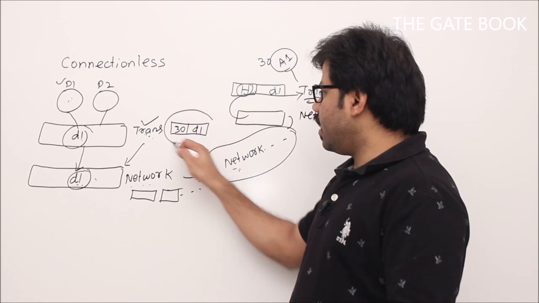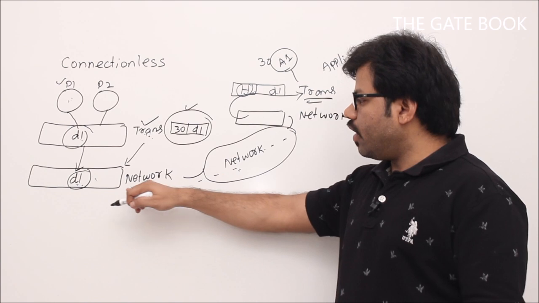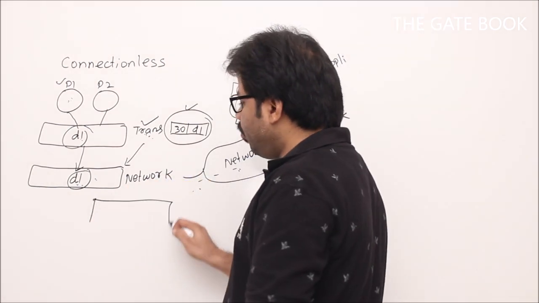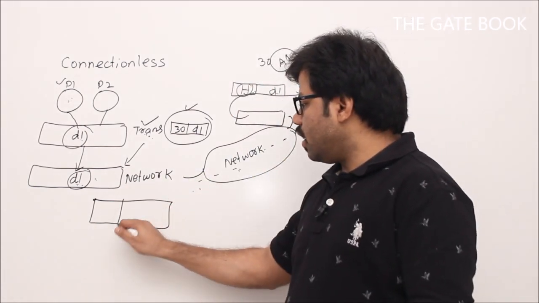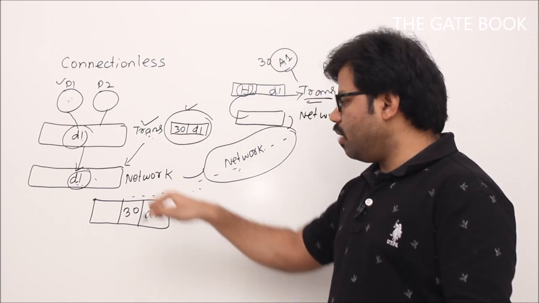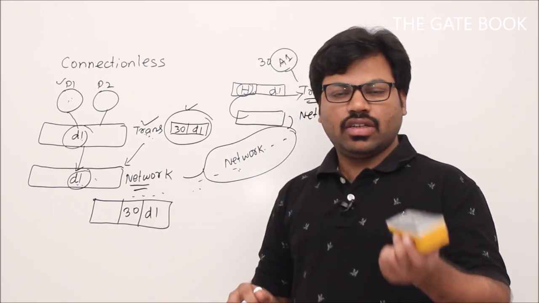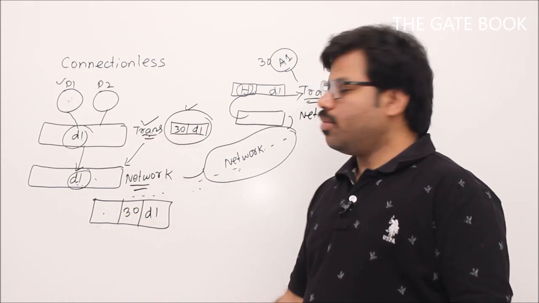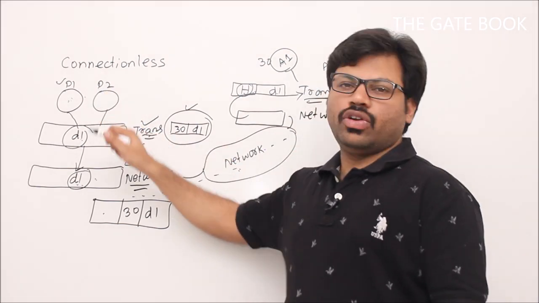So transport layer creates this kind of packet, and that packet will be given to network layer. My dear network layer, I am giving you some data. You simply ensure that it reaches the destination. For that, see, 30 comma data 1, some remaining stuff, don't worry, only see my important things. So network layer asks what is the house address where it has to be delivered. So transport layer is going to provide the IP address. But sir, how will transport layer know the IP address of this destination? Application is going to give it.